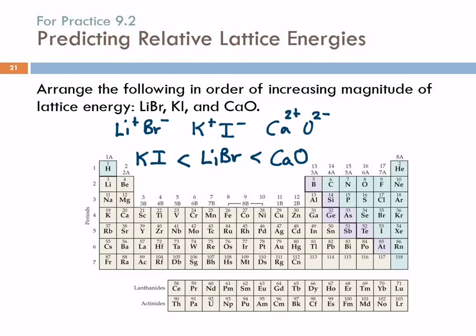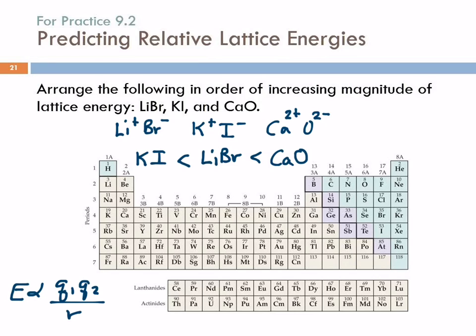We're looking for size trends and charge trends. If you think about Coulomb's law, the energy is proportional to Q1 Q2 over R. Difference in charges here, like this, where these guys, Q1 Q2, would equal 1, and this would equal 4. That's a big deal. That's a 4-fold change.